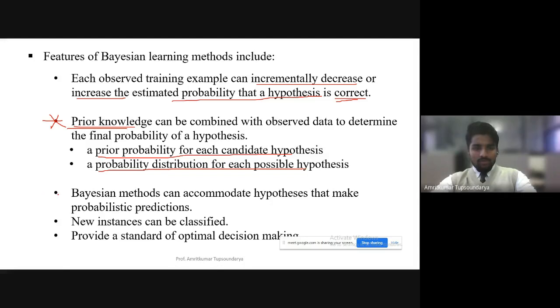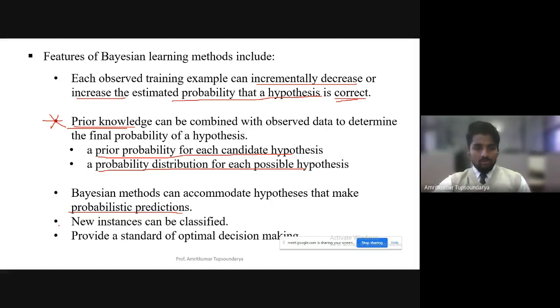Apart from that, another feature of Bayesian learning is that it can accommodate hypotheses that make probabilistic predictions. One such example, as we mentioned in the previous class, is classification of text, understanding the text, let's say, from a digital magazine. That can be one application of this Bayesian learning method, wherein we classify the text that we see in the digital magazine.